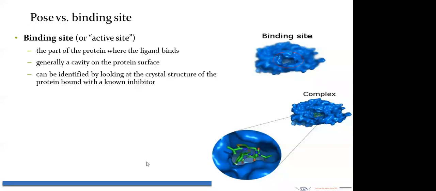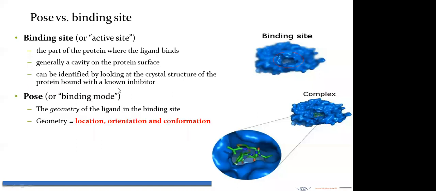Now pose versus binding site, as I have already mentioned, there are two things: pose and binding site. What is the binding site? It is nothing but the active site, the part of the protein where the ligand binds, and generally it is a cavity on the protein surface. It can be identified by looking at the crystal structure of the protein bound with a known inhibitor, which I discussed in my previous slide. And what is a pose? It is the geometry of the ligand in the binding site.